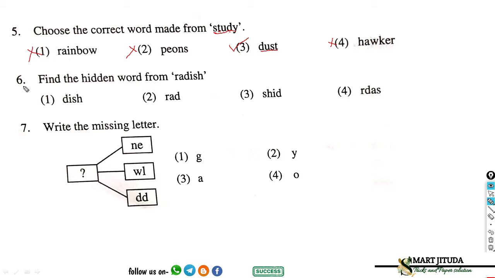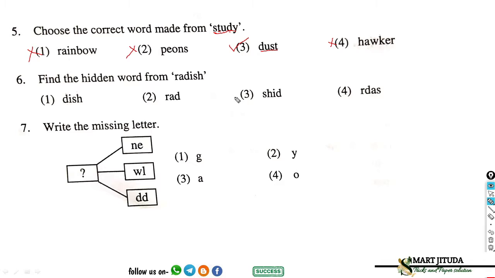Question number 6. Find the hidden word from radish. We have to find the hidden word. Hidden word means the word is given in this question. See, RAD, red, RAD has no meaning, right?